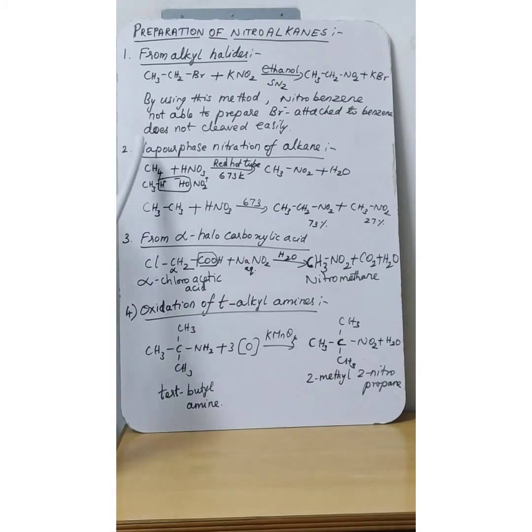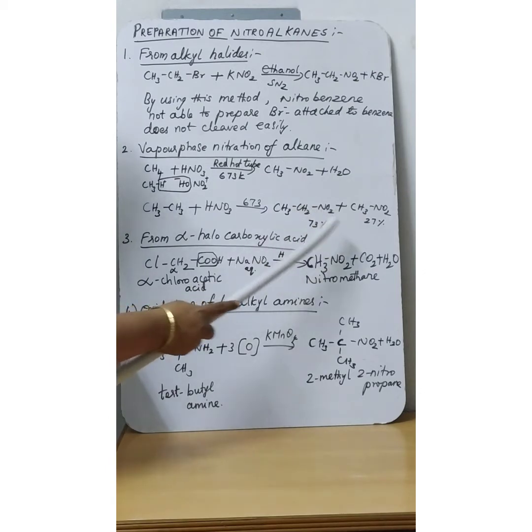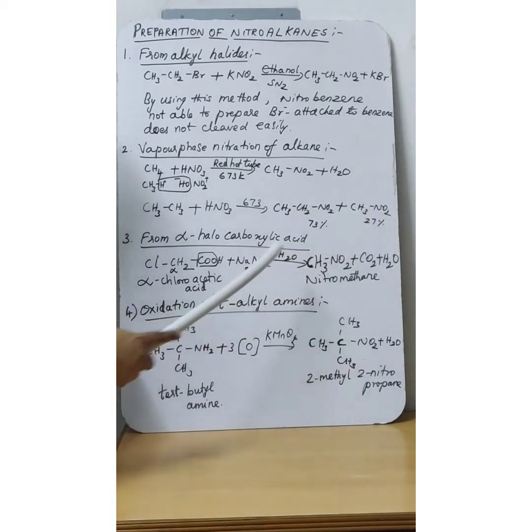Under the same method, ethane will undergo nitration at 673 Kelvin. The carbon-carbon bond will be cleaved and it will give both products: 73% of nitroethane and 27% of nitromethane.